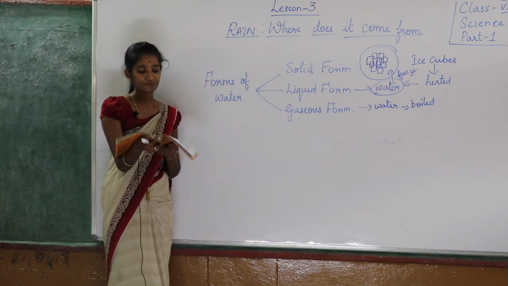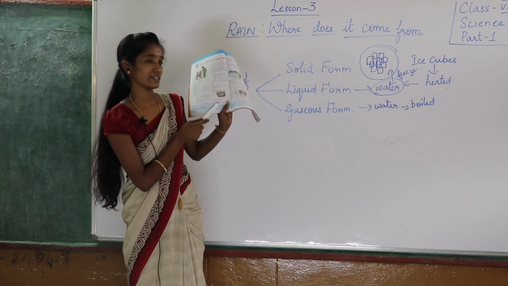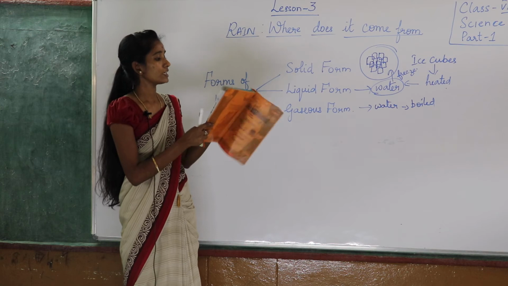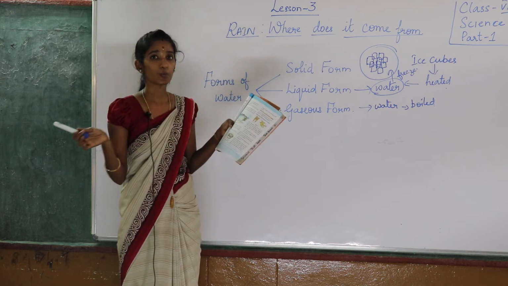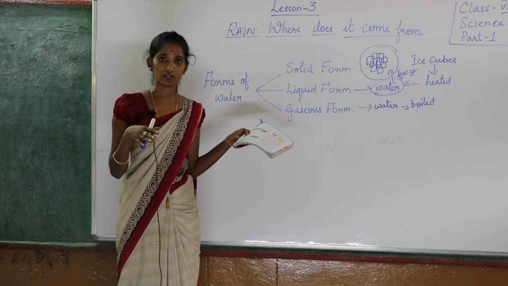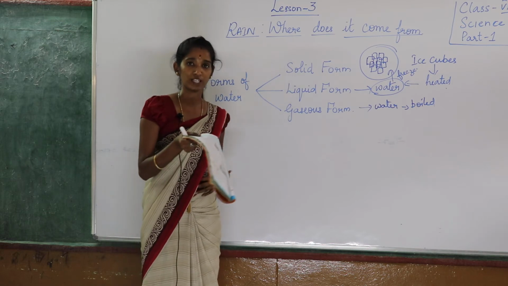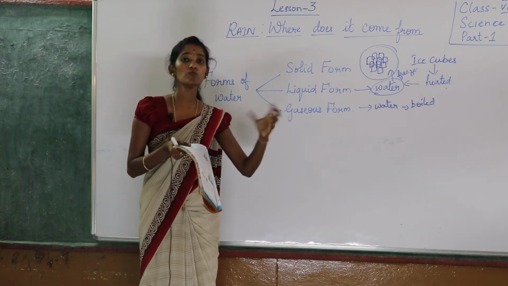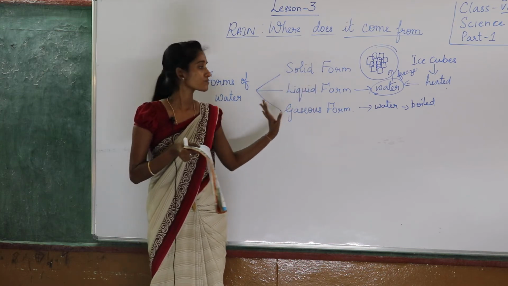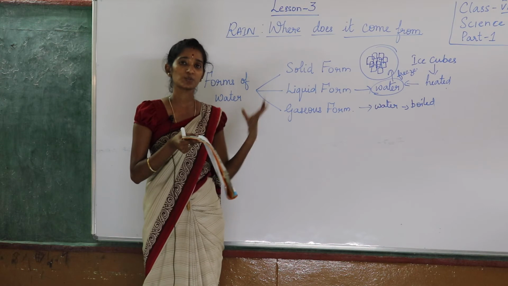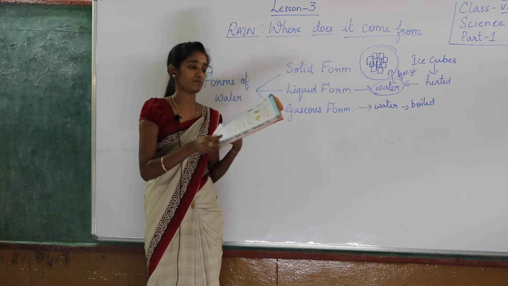As I told you, please also see here. The solid form of water is ice. Now liquid: what happens if ice is kept in the open air? If you take ice cubes out and leave them outside for some time, what will they become? They will become watery, right? That is the liquid form. Now when it is heated, boiled more and more, then you get a gas out of this.